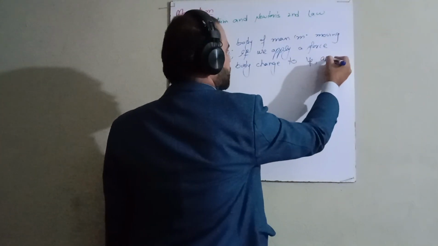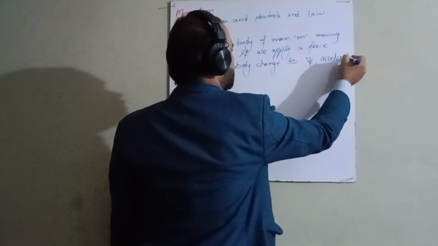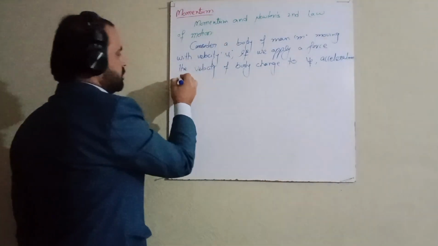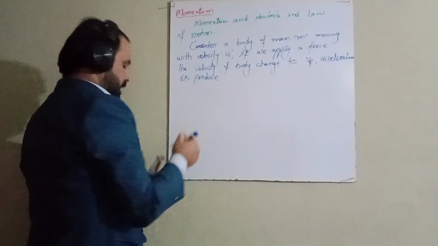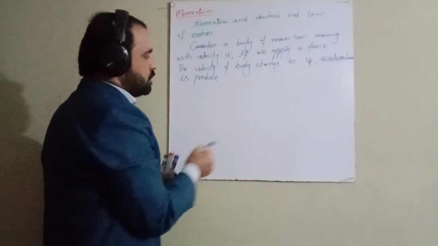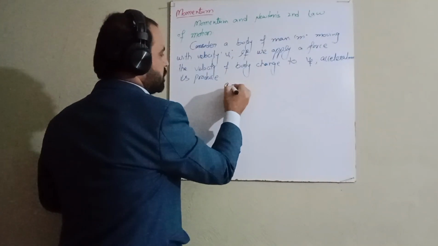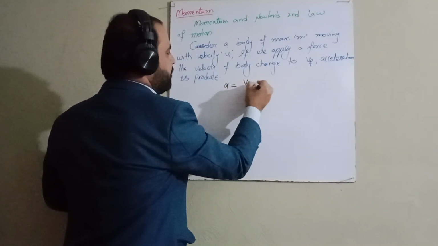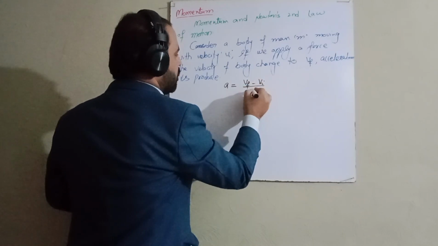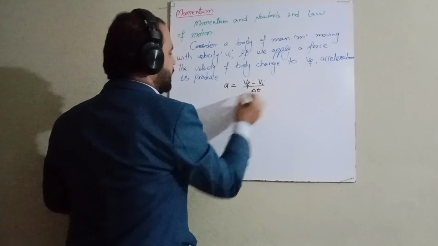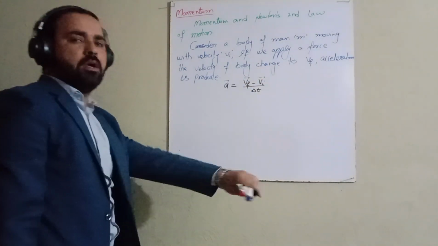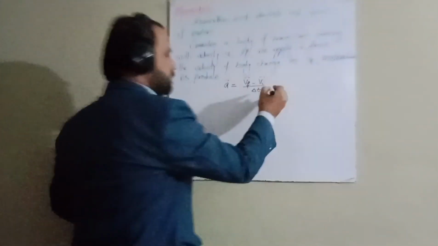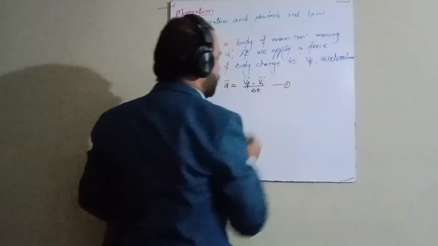So what is acceleration? Acceleration is the rate of change of velocity. So this acceleration a is equal to vf minus vi over delta t. Acceleration is the rate of change of velocity. Let's say this is equation number 1.